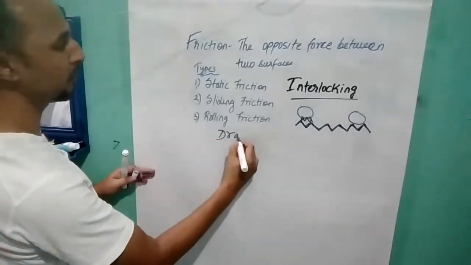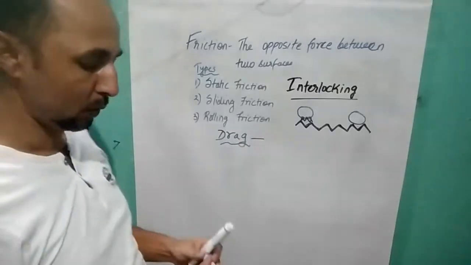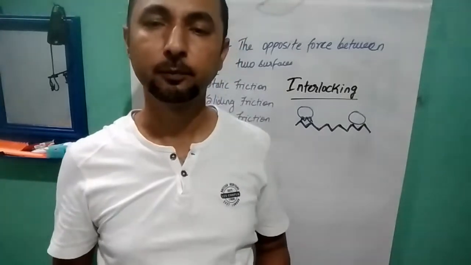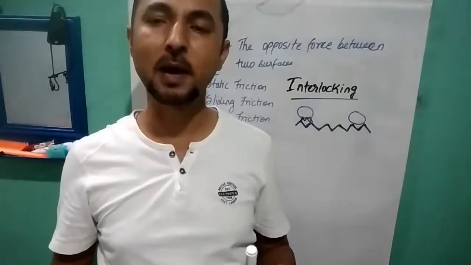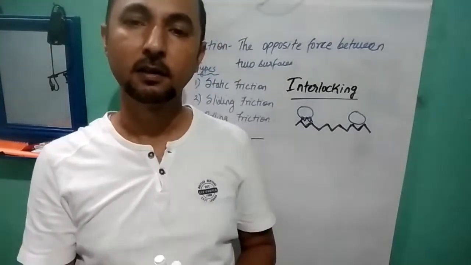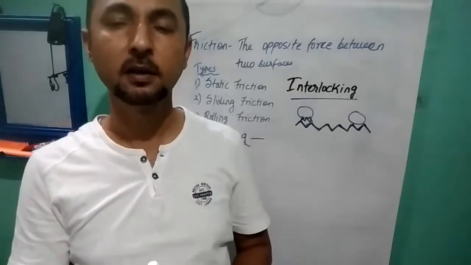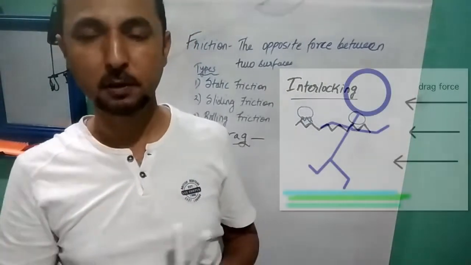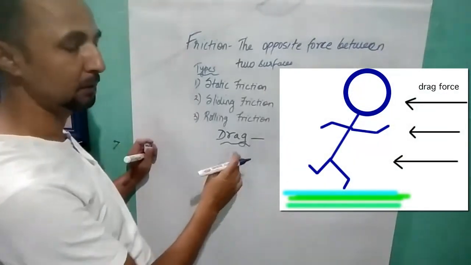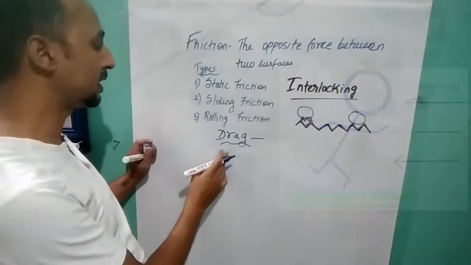We have a very important word called drag. Sometimes when it is a windy day, we tend to be pushed backwards. When we open the umbrella on a windy day, and as well as when there is rainfall accompanied by wind, we are pushed backwards. This pushing backwards by the wind is also a type of friction. It is known as drag.